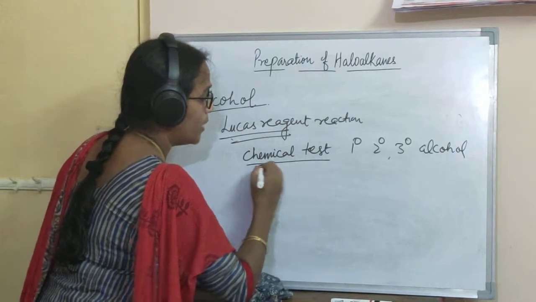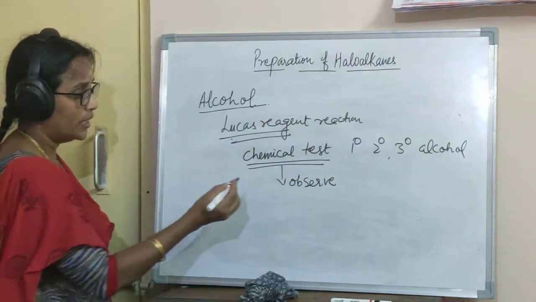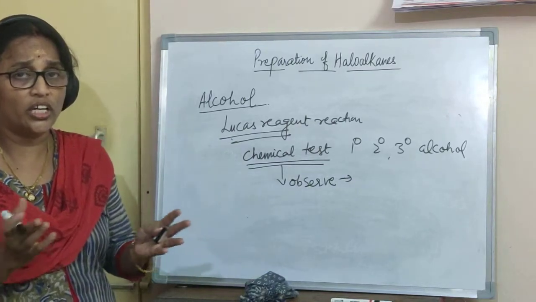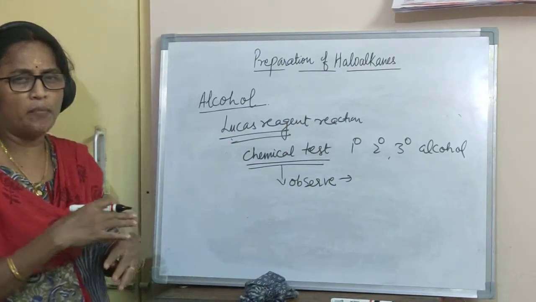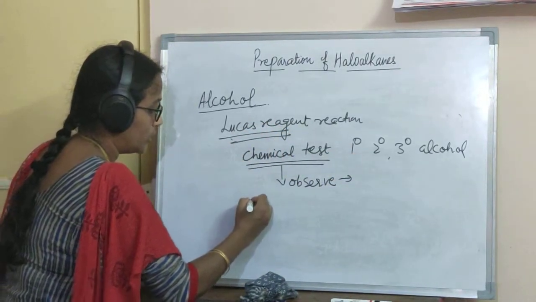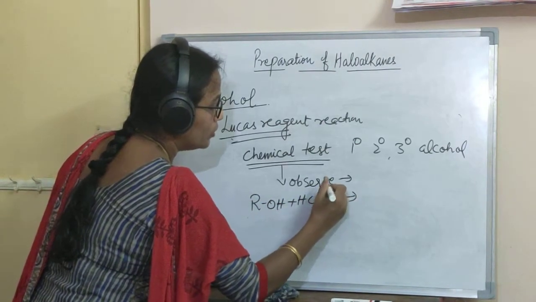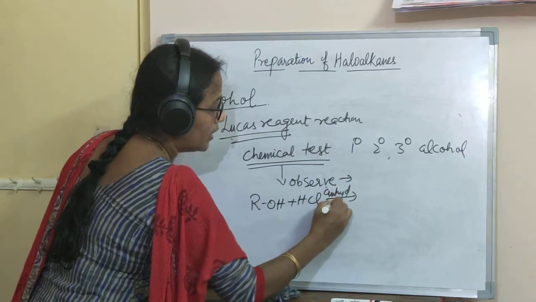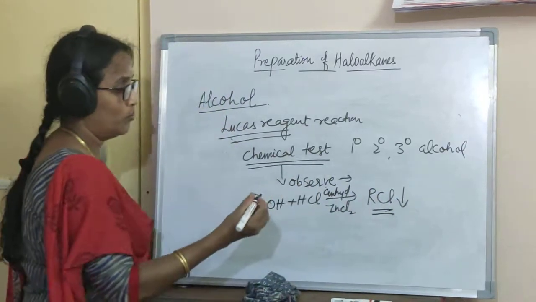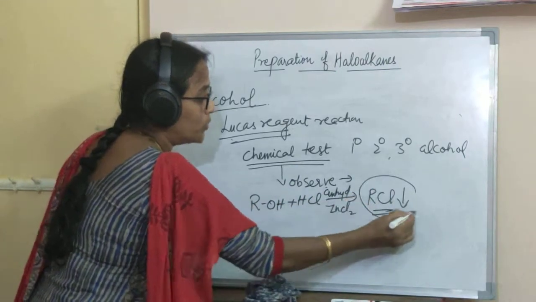See, when I say it's a chemical test, we should observe something when this reaction takes place. Some observation should be there. Sometimes in a reaction we observe a color change, or a gas which is released, or temperature rises or goes down. So in this case, what is the observation actually? ROH, when it reacts with Lucas reagent and RCl is formed, it's a kind of turbidity which is formed. So a milkiness appears, a turbidity is formed, and that is what the observation is.